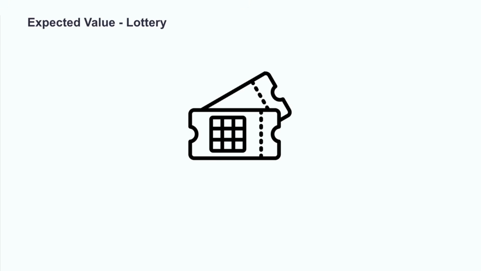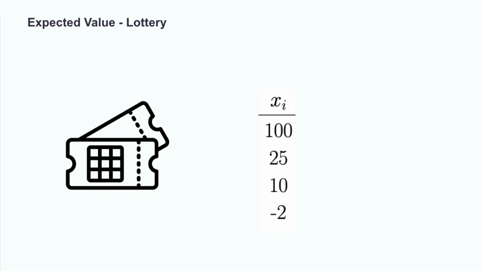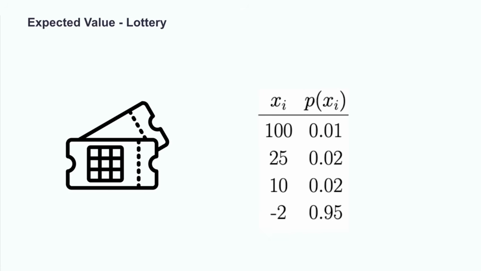In order to do this, we need to provide ourselves with a set of possible values and probabilities for the player. For this lottery, let's assume that the possible payouts are $100, $25, and $10. The cost of a ticket is $2, which we will write as a negative $2 return. This lottery also has probabilities associated with each payout. There's a 1% chance of winning the $100 jackpot, a 2% chance of winning $25, and a 2% chance to win $10. That leaves us with a 95% chance of not winning anything. Not great, but the $100 jackpot is not crazily unlikely.